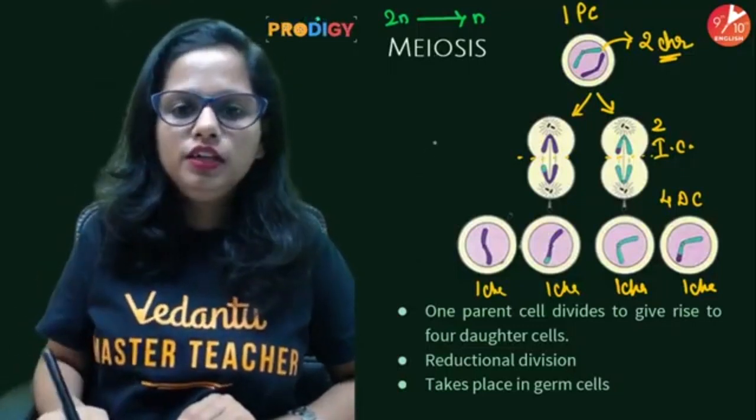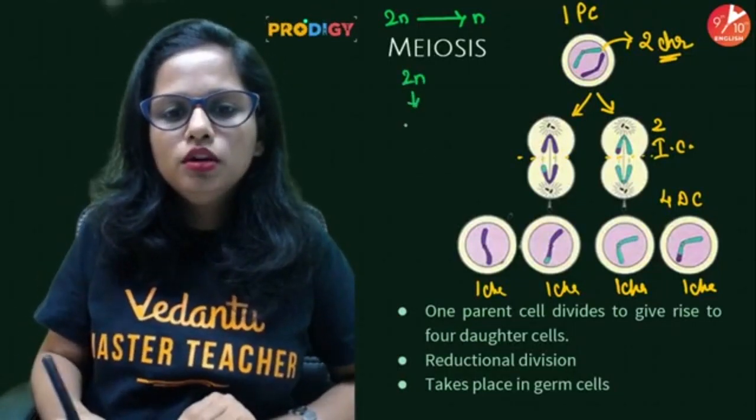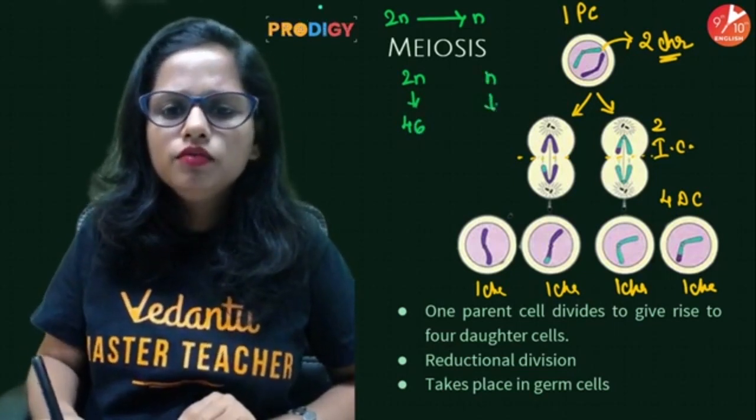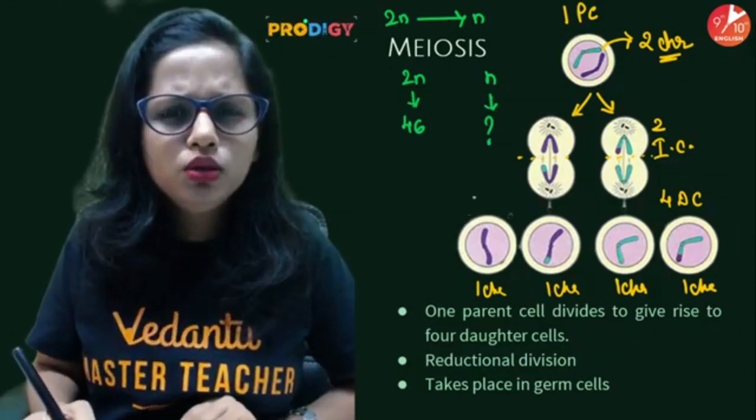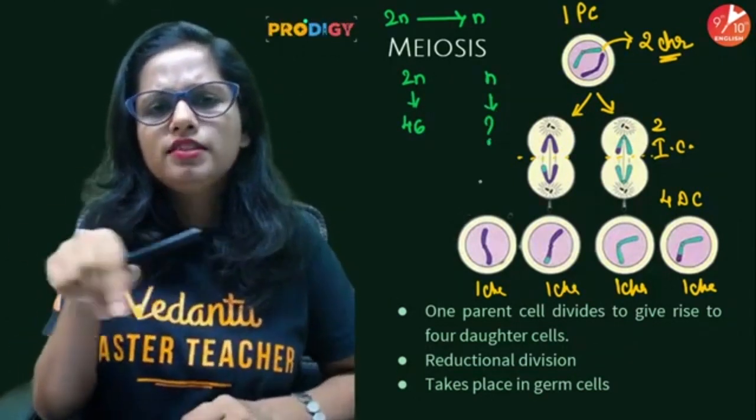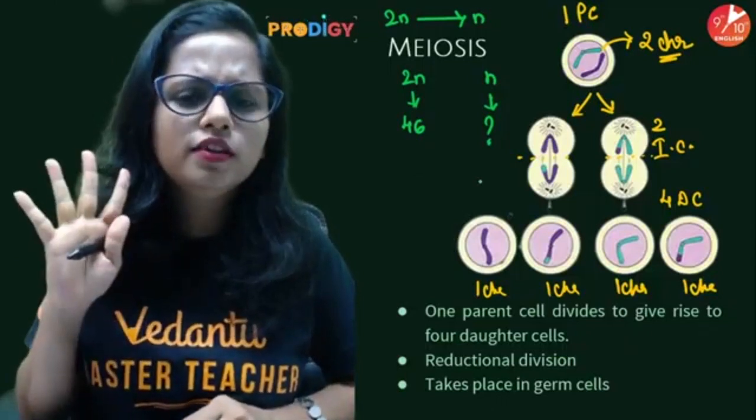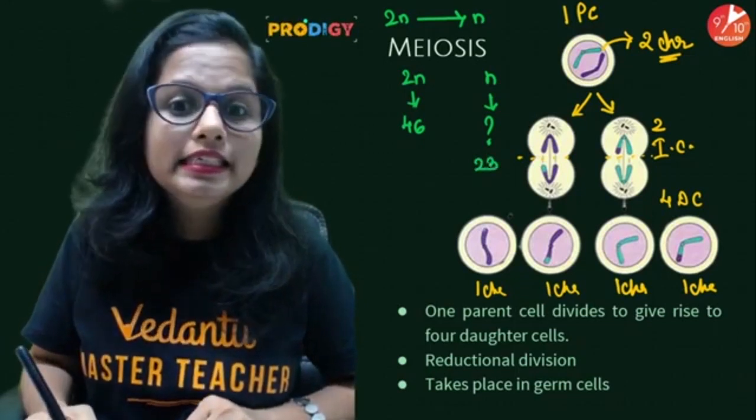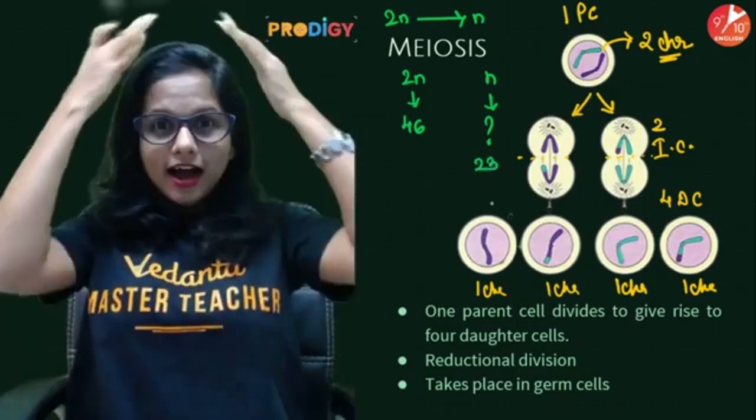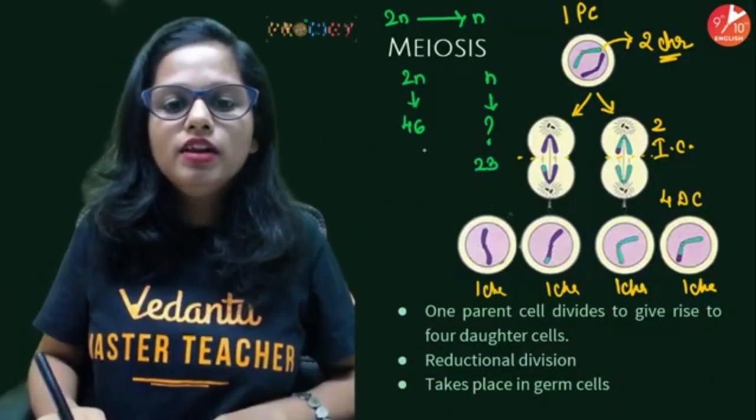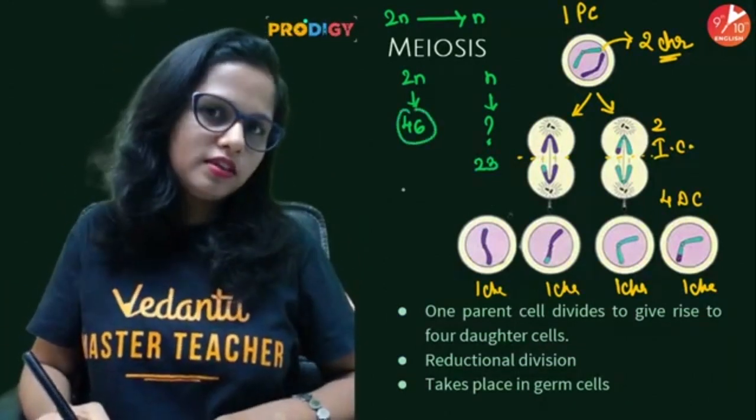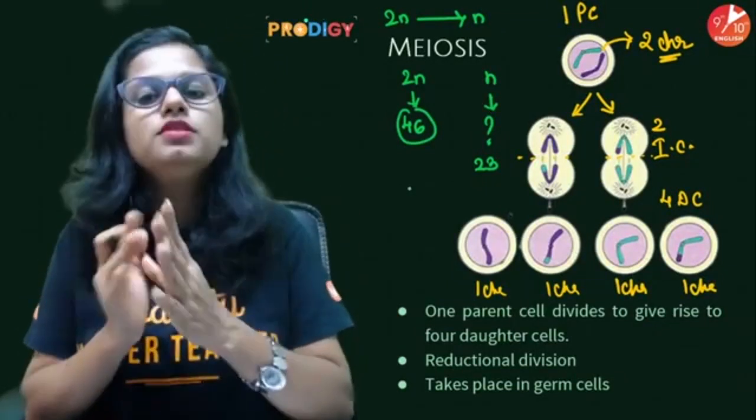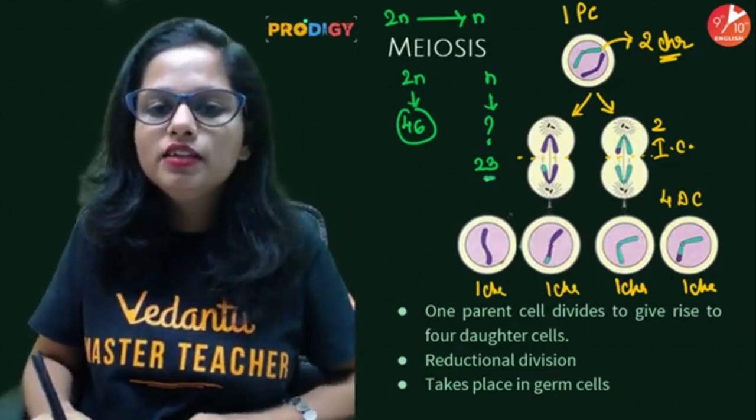So in the human body, if 2n is equal to 46, then n will be equal to what? Let me know in the chat section. Yes, n will be 23. All our body cells will have 46 chromosomes. However, the gametes, the egg cell and the sperm cell, will have 23 chromosomes.